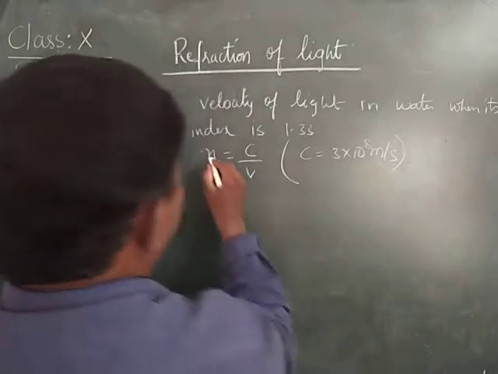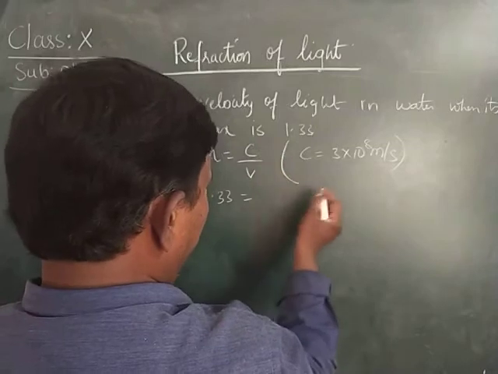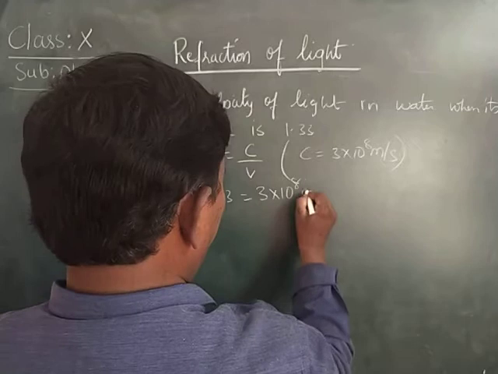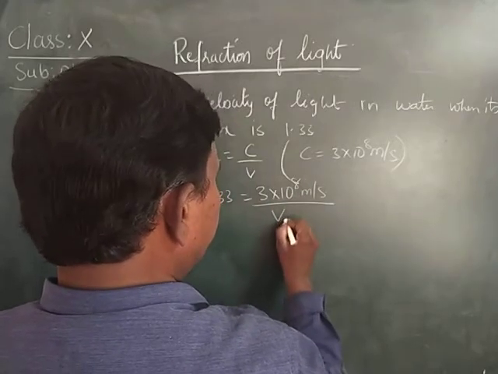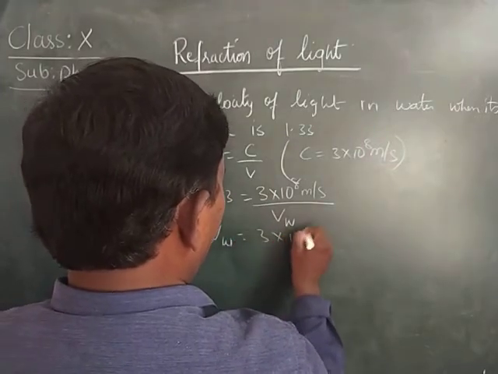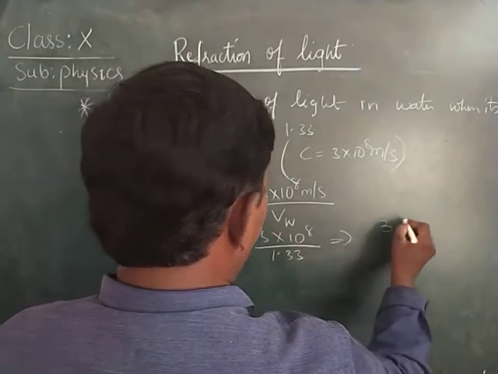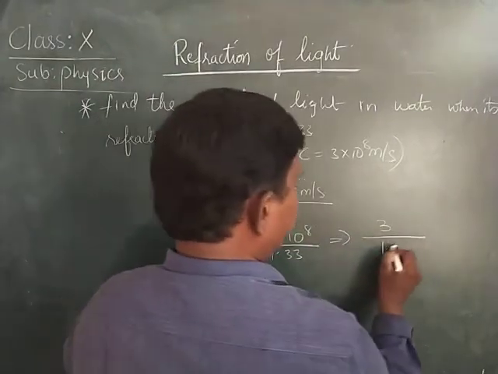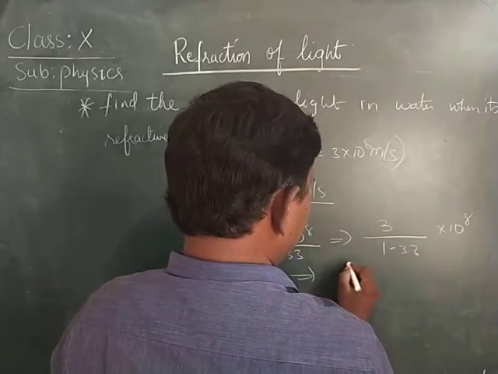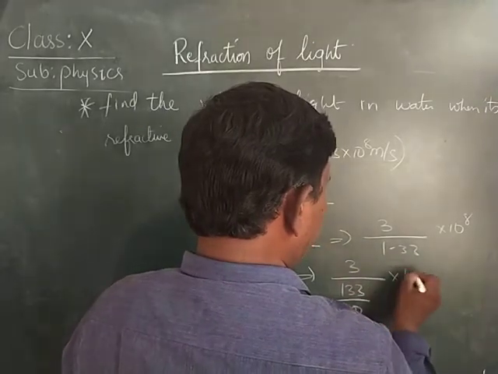Now n is given, 1.33. c is constant, 3 into 10 to the power of 8 meter per second. Velocity of light in water is equal to 3 into 10 to the power of 8 by 1.33. That is equal to 3 into 3 by 1.33 into 10 to the power of 8. We can write it as 300 by 133 into 10 to the power of 8.